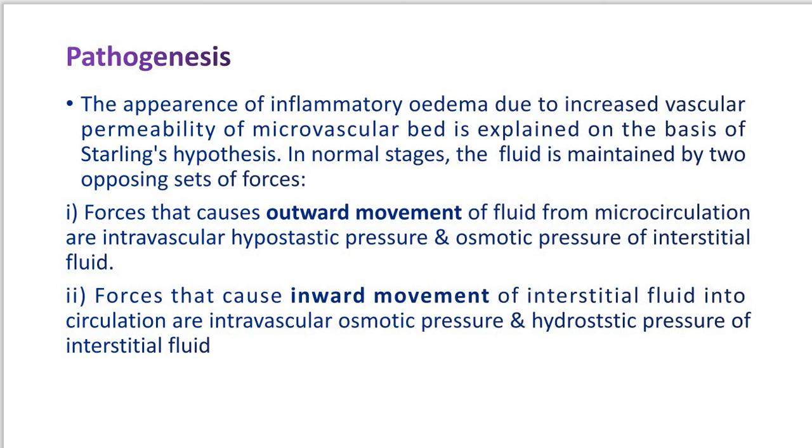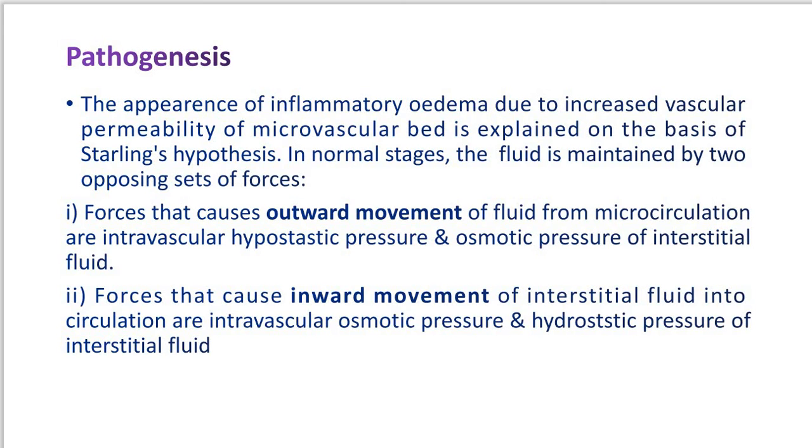Before that I already discussed the Lewis experiment. Now after that, the pathogenesis shows increased vascular permeability of the microvascular bed, explained on the basis of Starling's hypothesis.